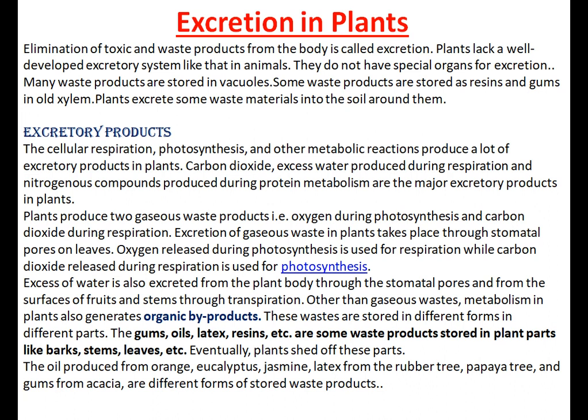Oxygen itself can be thought of as a waste product which is generated during photosynthesis. For other waste, plants use the fact that many of their tissues consist of dead cells, and that they can even lose some parts such as leaves. Waste products may be stored in the leaves that fall off. Other waste products are stored as resins and gums, especially in old xylem. This is very very important. Plants also excrete some waste substances into the soil around them.